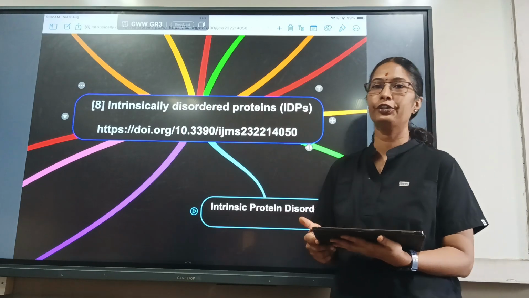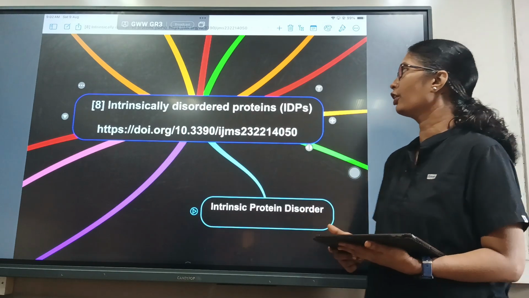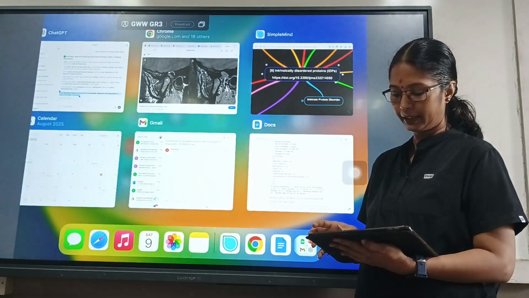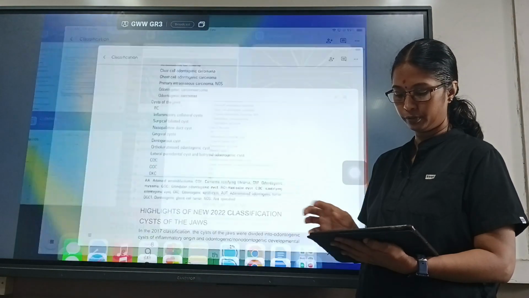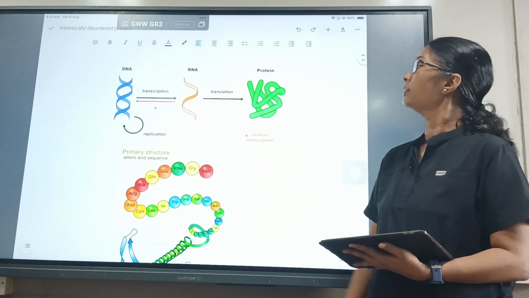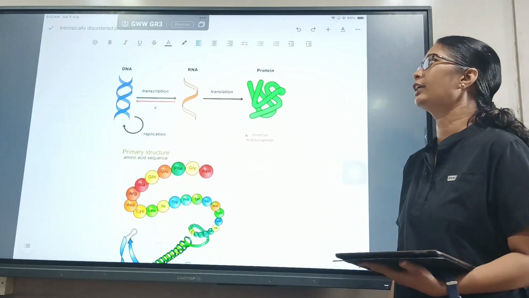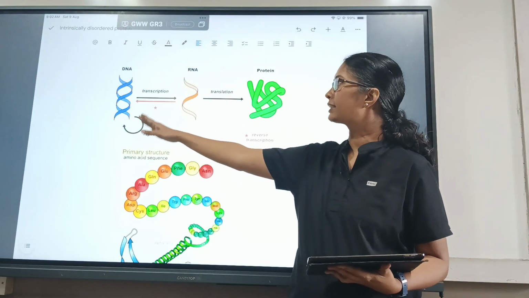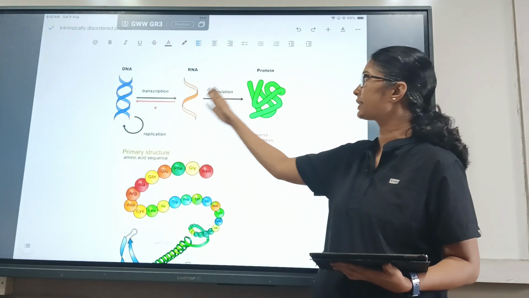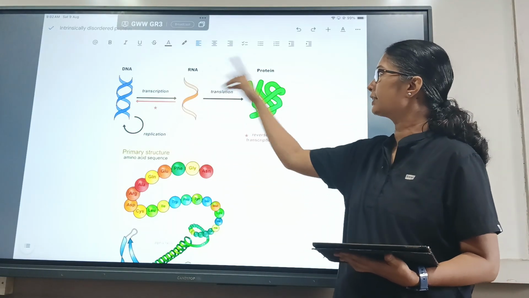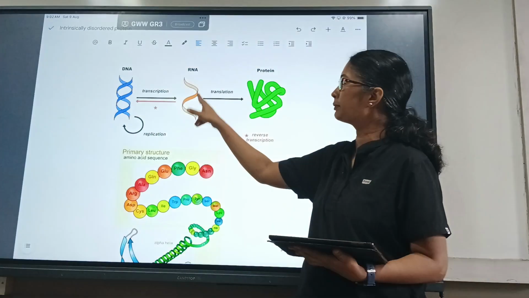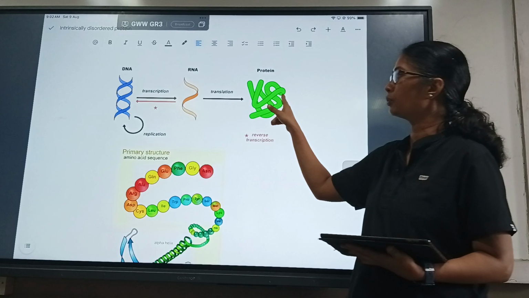Morning. Today we are going to talk about intrinsically disordered proteins, which are IDPs. So before going deep into the topic, let me just show you some basic things. The central dogma of biology is this: the DNA gets transcribed to RNA, the RNA gets translated to a protein. This is the central dogma. Here the DNA replicates itself and then it transcribes to an RNA, then it gets translated to a protein.